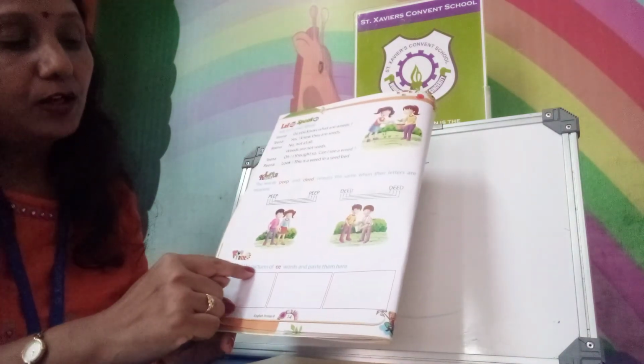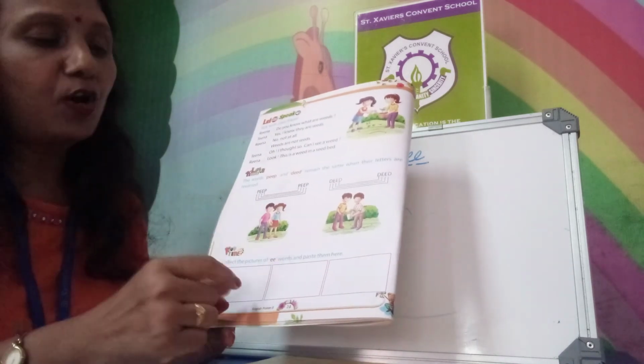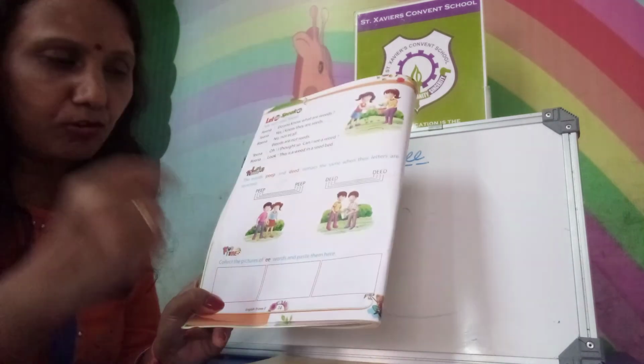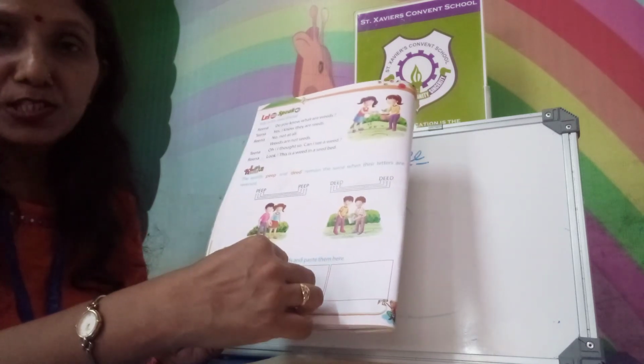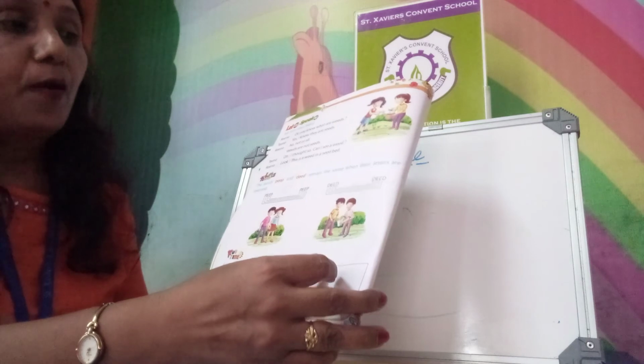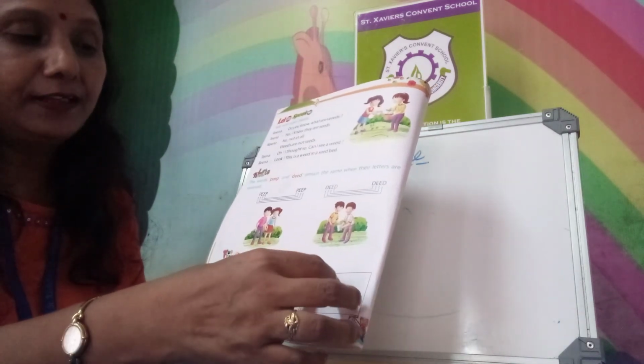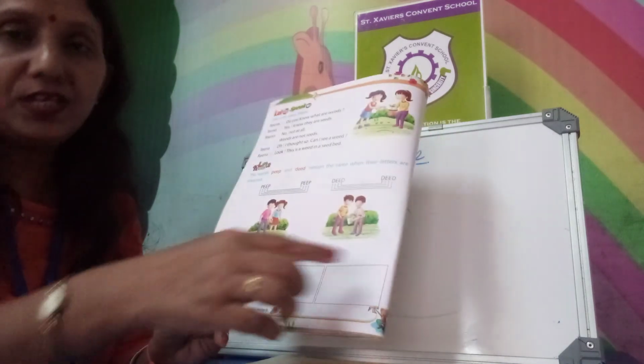Here collect the pictures with the spelling double E. You can put here the picture of seed also, picture of sea also, picture of weed also, picture of tree also, picture of jeep also, picture of queen also, where double E comes, that word. You can paste the pictures.